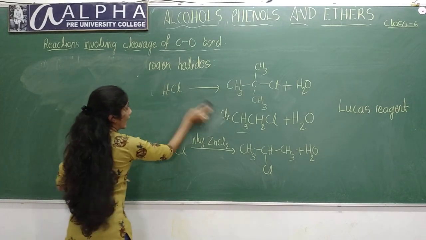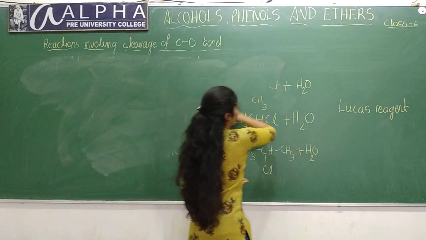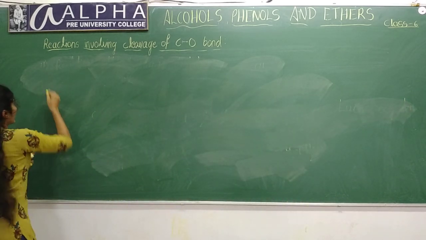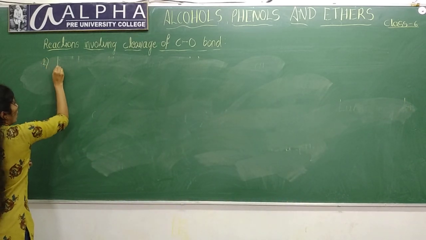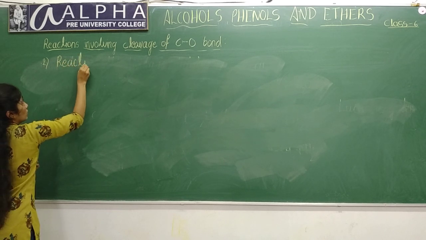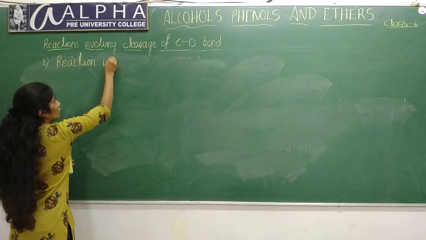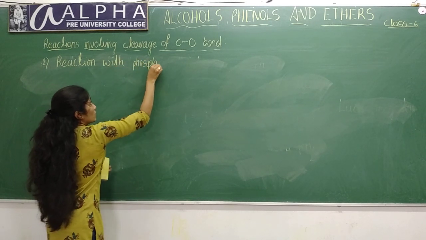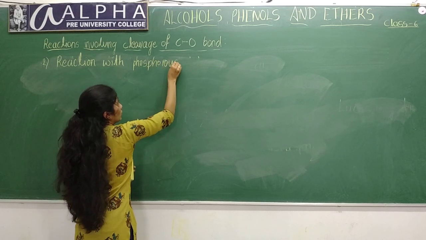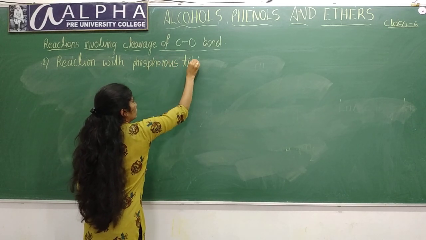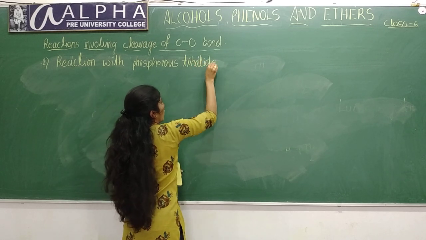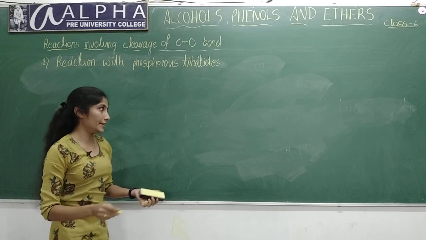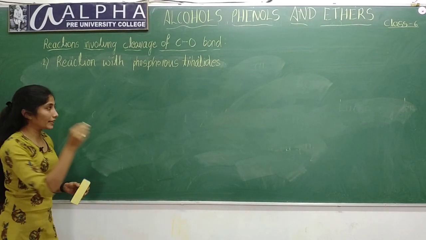Next, second is reaction with phosphorus trihalides. Here also alcohols react with phosphorus trihalides to give corresponding alkyl halides. Let me take a particular example.